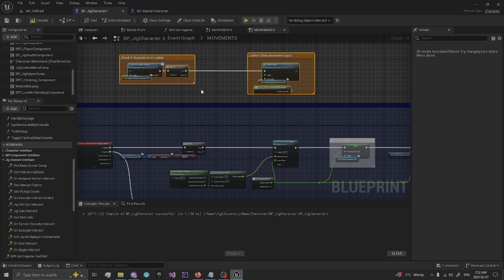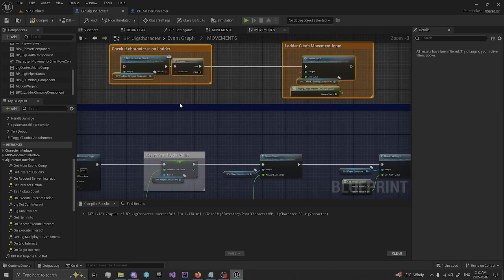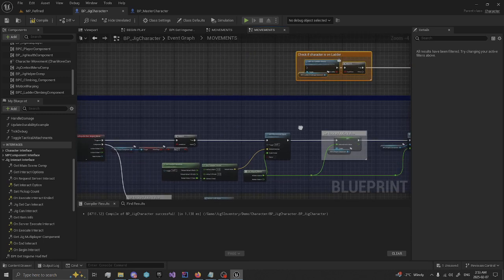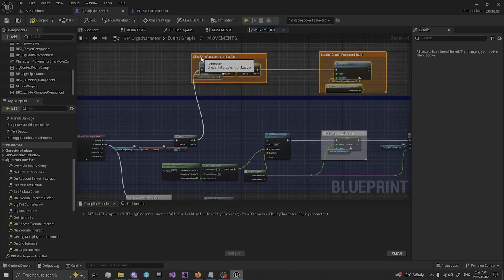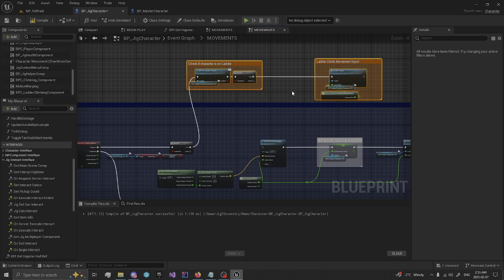So right here, we'll check if we're on a ladder. And if we are, we'll do our ladder input.